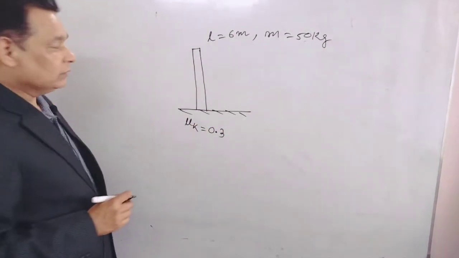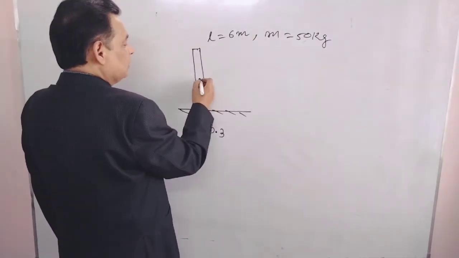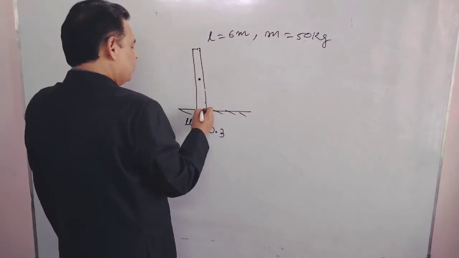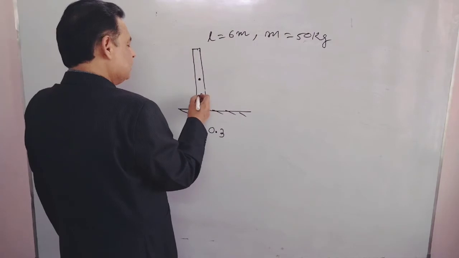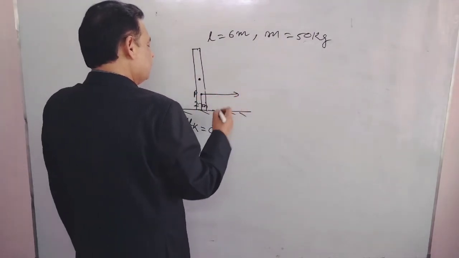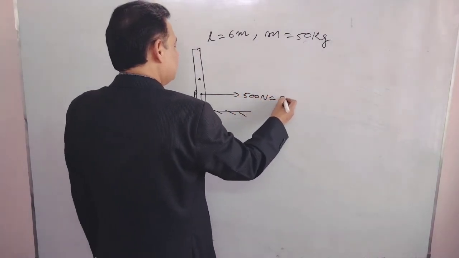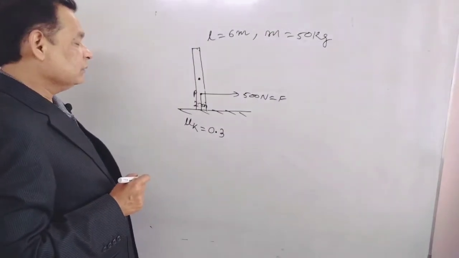This is the center of mass at L by 2 distance, and here from the bottom 2 meter there is point P where 500 Newton force is applied towards right.